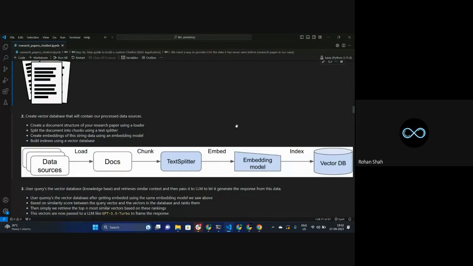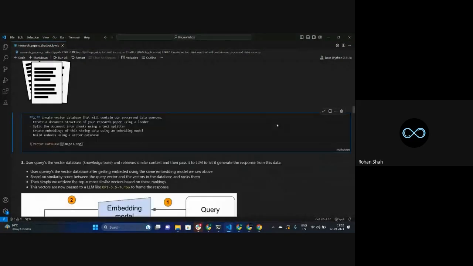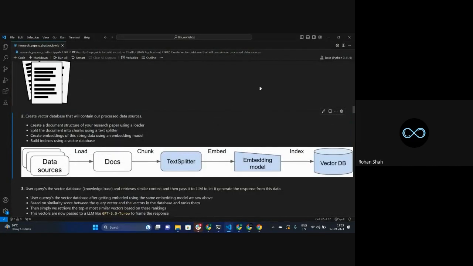But coming to how we can convert our text data into some kind of numerical representation, that's what this embedding model does. There are multiple different ways of doing embeddings. We have the transformer way of creating embeddings, we have word2vec, and all these kinds of examples. You choose the one which is suitable for you. But what we are going to focus on is doing this internally. You won't be exposed to what is really happening here, so that you don't have to worry about what happens in the backend.